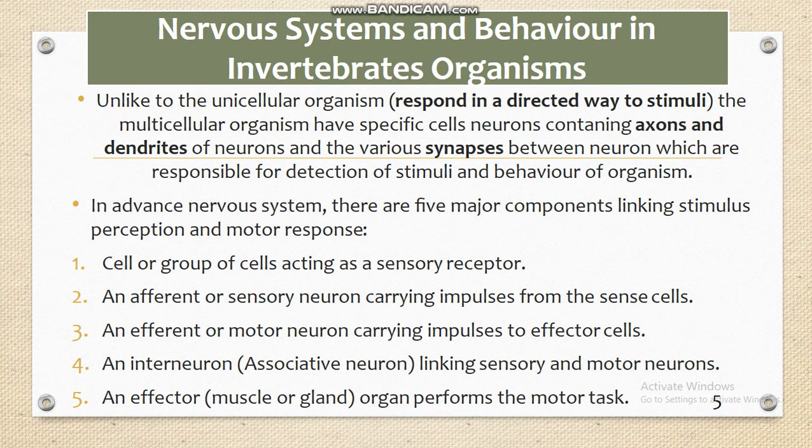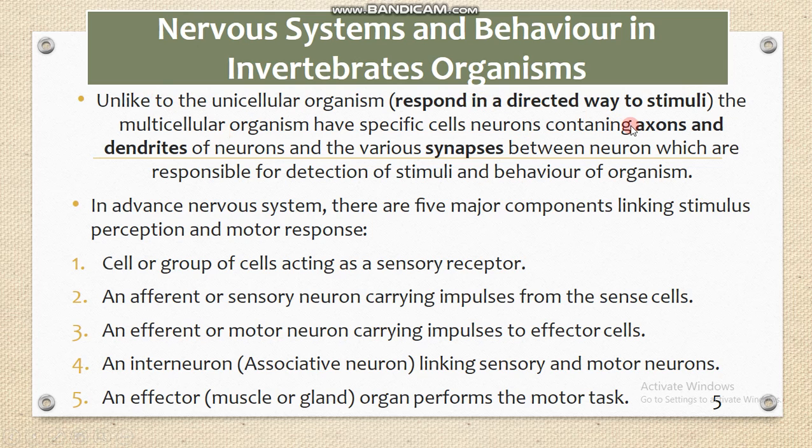They have different sensory cells. As we know, they do not contain a complex brain or complex sense organs, but still they have sensory cells in the form of motor neurons and sensory neurons. That's why their process of detecting the stimulus and responding is somewhat different from the unicellular organism.